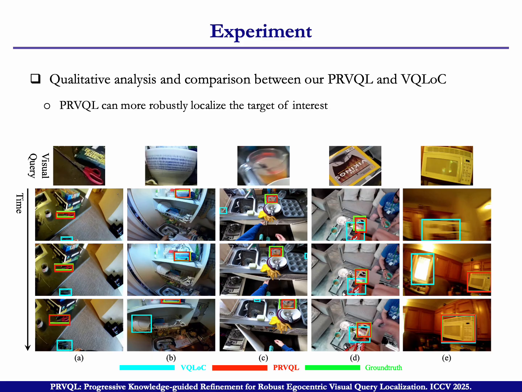Also here we can see our method, the red box can locate it, but the blue one makes some mistakes. For example, this is a window. It detects this as a target.